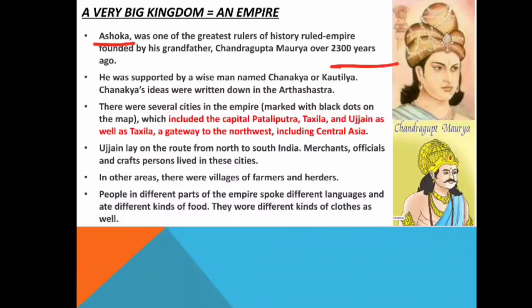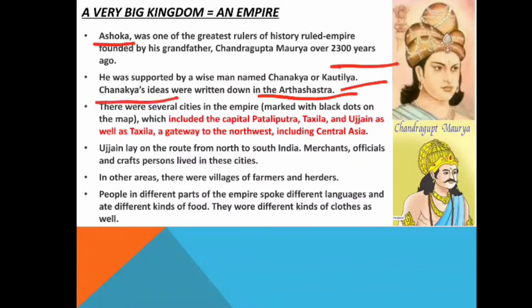He was supported by a wise man named Chanakya, or Kautilya. He was a minister in the court, and the policies framed during that time were guided by Chanakya or Kautilya. Chanakya's ideas were written down in the Arthashastra. The Arthashastra was a book on how the kingdom should be governed and organized. All these things were written in the Arthashastra by Chanakya.